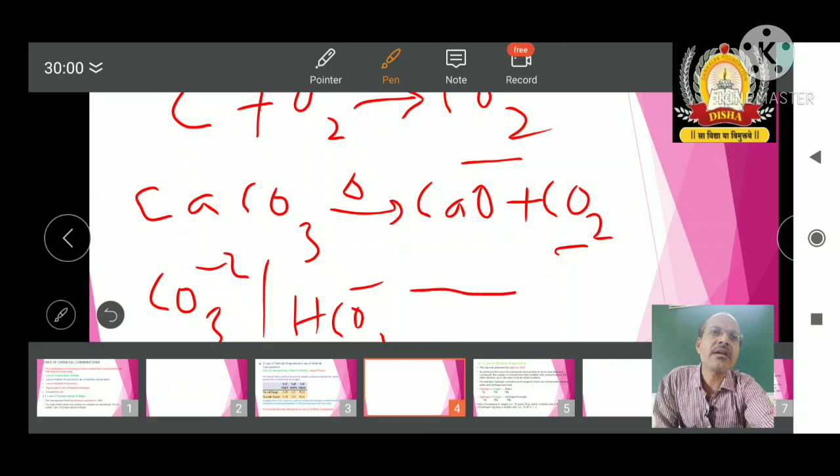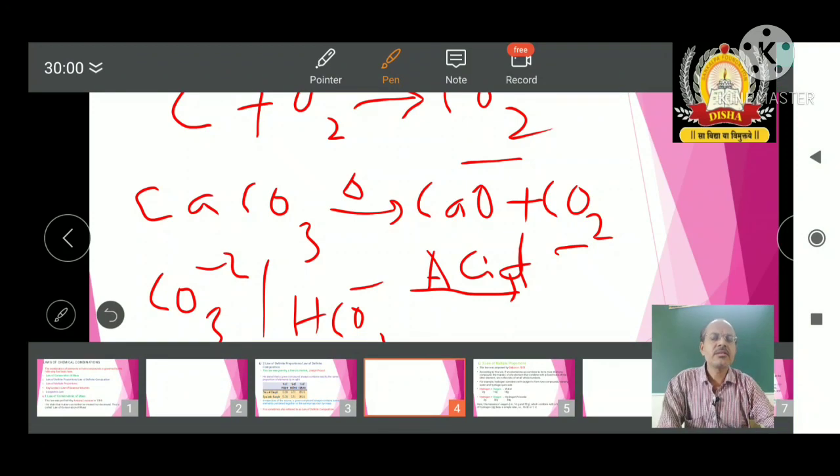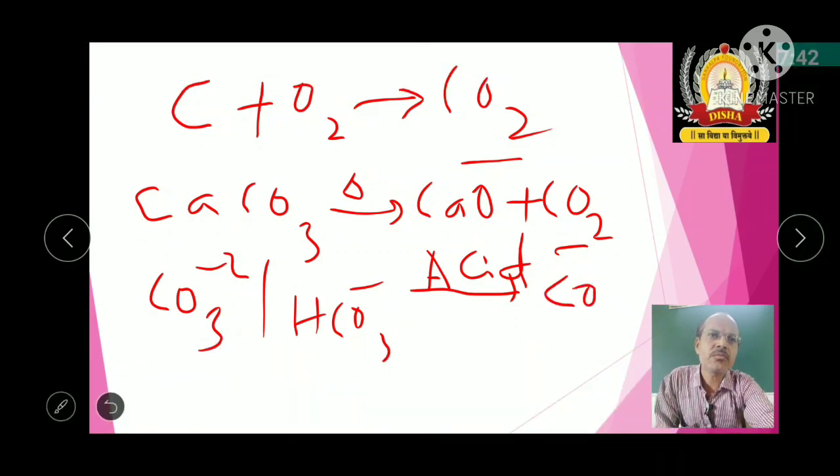Whenever they are treated with acid, there you are getting CO2. That means direct combustion of carbon also gives carbon dioxide. Calcium carbonate, look here. Here the source of carbon dioxide is a different one. First, direct combustion of carbon; second, calcium carbonate is taken; in the third example we have taken the carbonates or bicarbonates. In all these cases the product is carbon dioxide, maybe a byproduct or a main product.